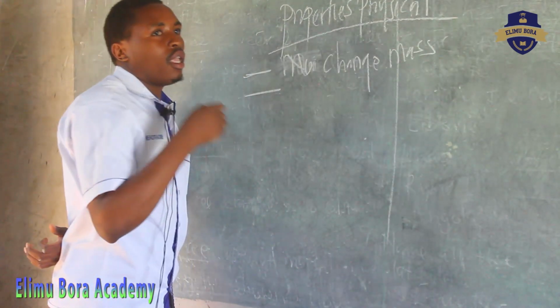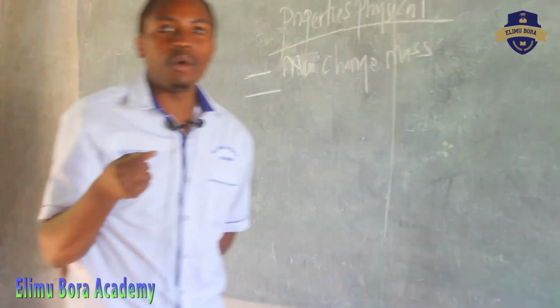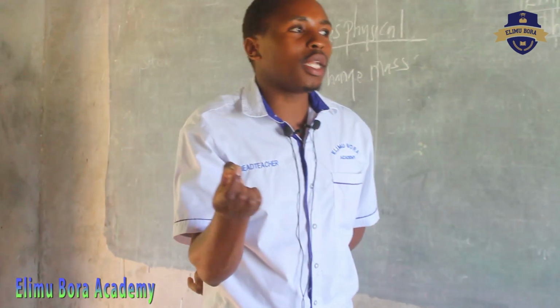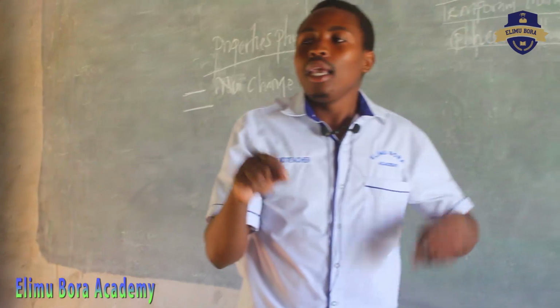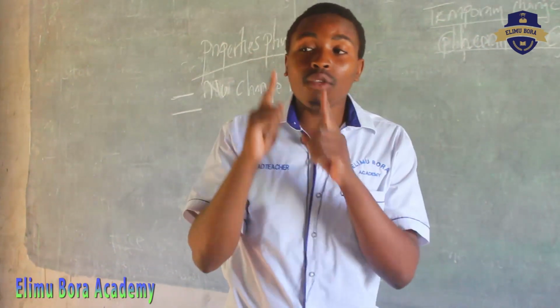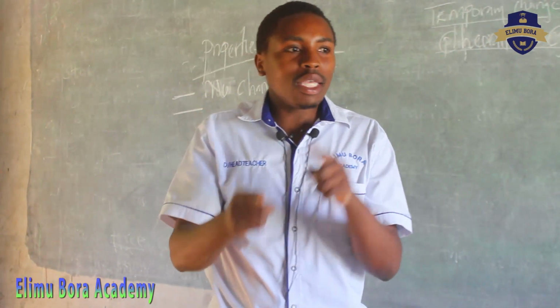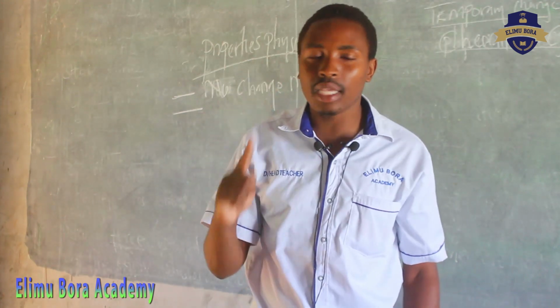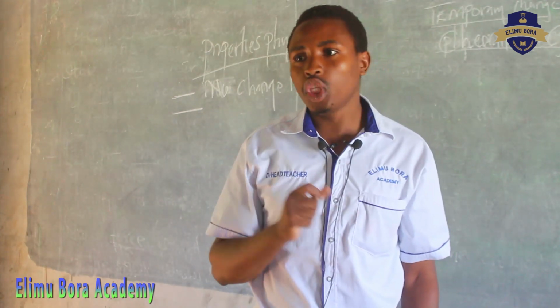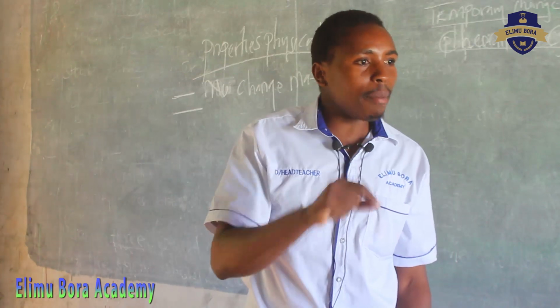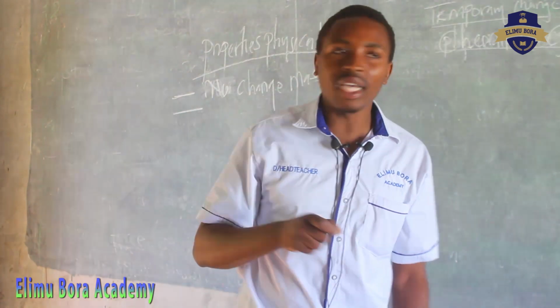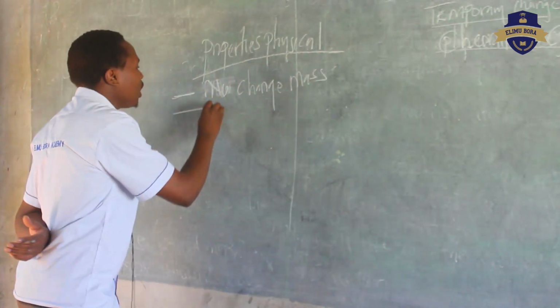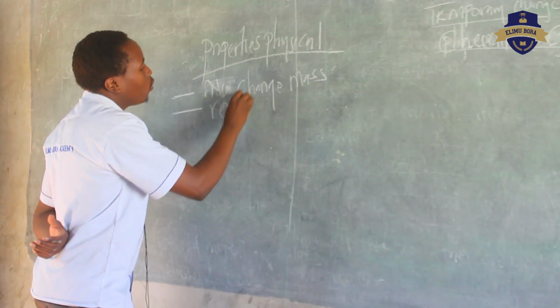If the mass is not going to change, meaning when you took water and it became solid, it's going to turn to solid, but the mass will remain the same. When it starts to melt, it will come back to liquid, but that mass will remain the same. No change in mass. At the same time we talk about it being reversible, meaning it will be able to turn back to how it was.